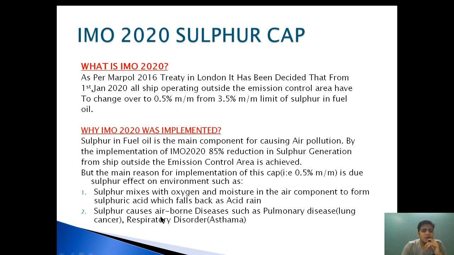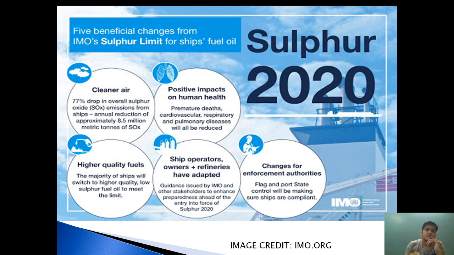Sulfur causes airborne diseases such as pulmonary disease, lung cancer, respiratory disorders and asthma. These are all problems that humans in today's generation are facing because of sulfur in the environment. Sulfur is also an ozone depleting substance; it helps and accelerates ozone depletion. For all these reasons, the sulfur cap is needed.